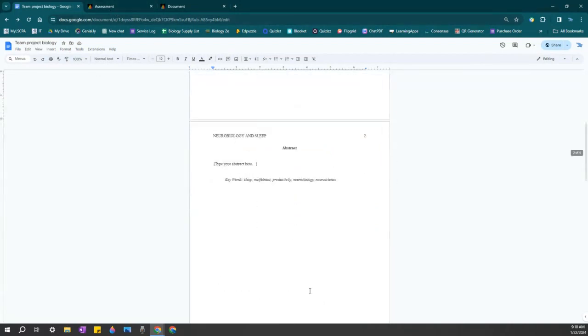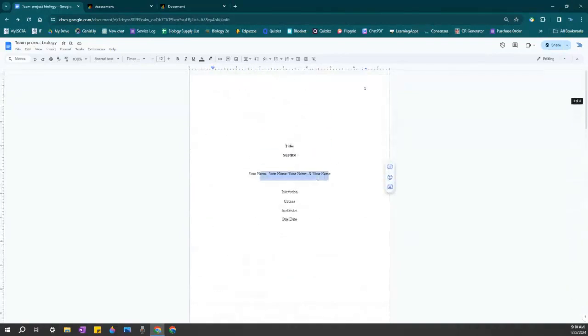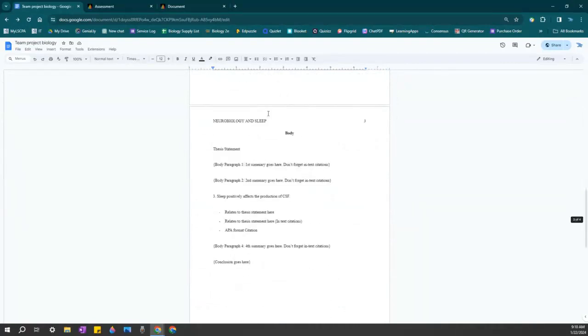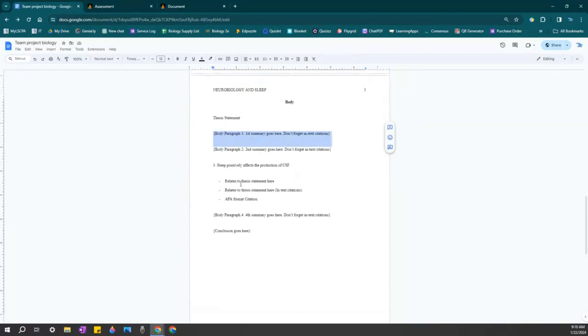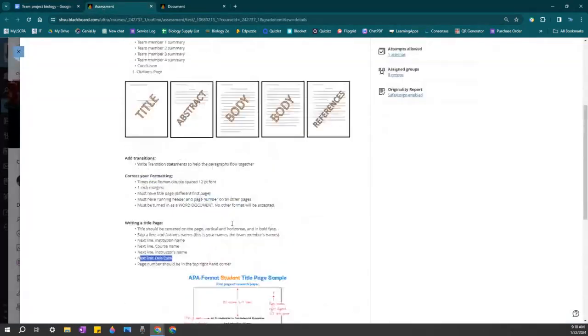Next, you're going to copy paste all of your work. If you've already been building inside of the template, you might be done. But you do want to give the body paragraphs a once over. Make sure that you have transition statements between your paragraphs and that it all sounds like one smooth entity, that it doesn't abruptly change from one speaker to another. So you do need to make sure that you have transitions between your paragraphs and that your conclusion matches your thesis statement. Here is an example of a title page.